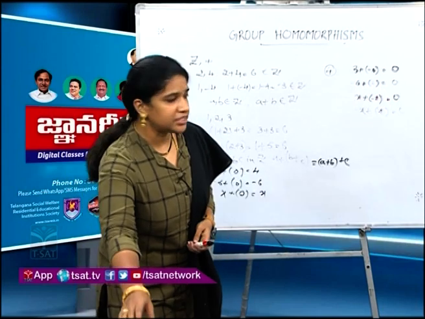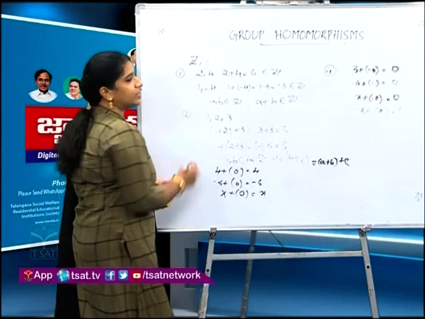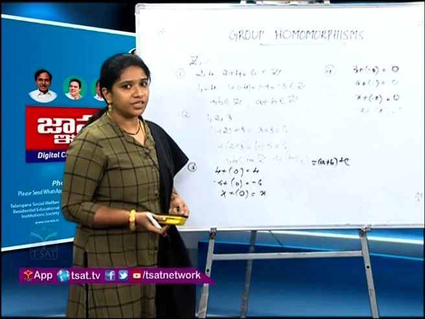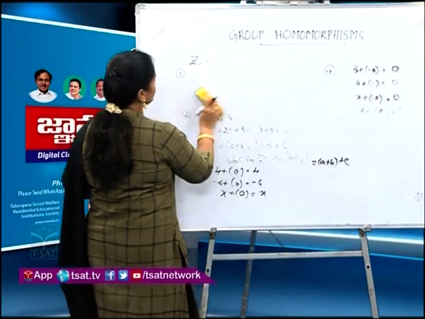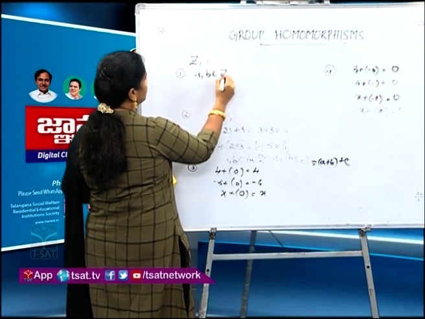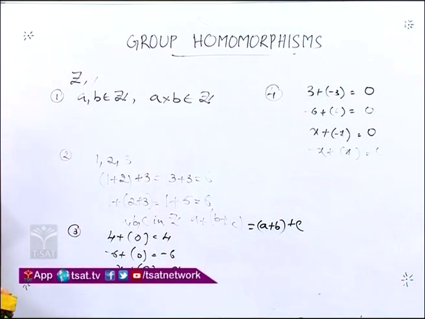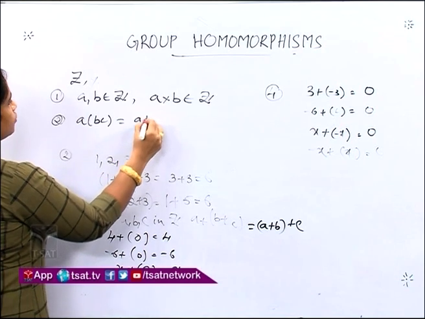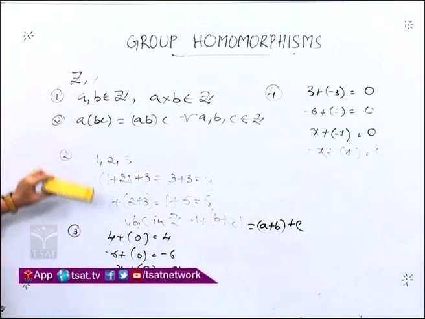For example, let us consider the same set of integers under the operation multiplication now. Let us check whether this will be a group or not. We all know that multiplying any 2 integers will always give an integer. So, definitely closure property is satisfied in the set of integers. That is, for any A, B in Z, A into B will be in Z. Next, multiplying 3 integers in any way will give the same answer. That is, A into BC will always be equal to AB into C for all A, B, C belongs to Z. Yes, associative property is also satisfied.